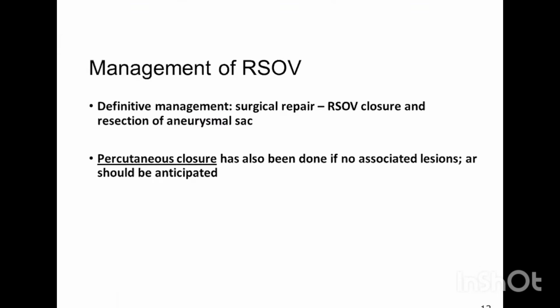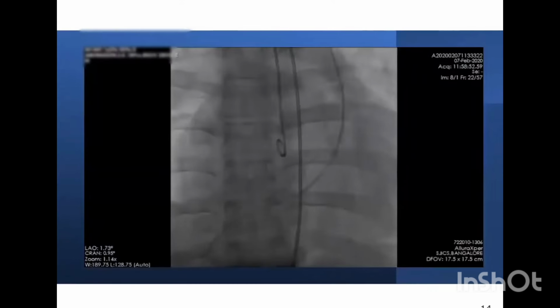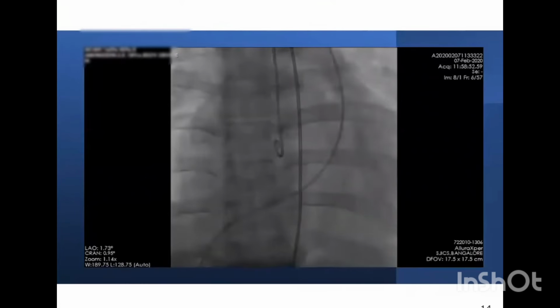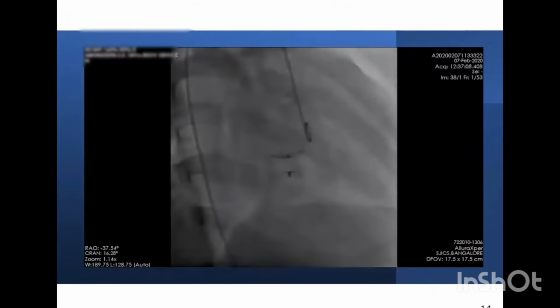Definitive management is surgical repair or RSOV closure with a resection of the aneurysmal sac, and percutaneous closure with a device can also be done. Just the angiographic view of the same case, we can see that the RSOV, this is the aortogram in the PA view, RSOV which is draining into RA and opacifying the right sided things, and it is sealed off by a device.